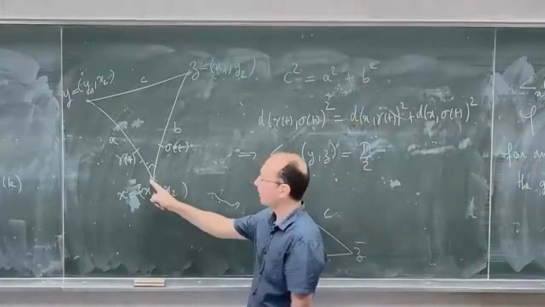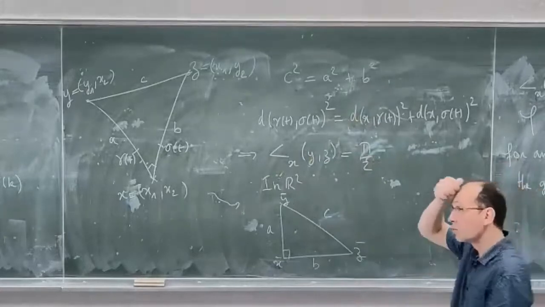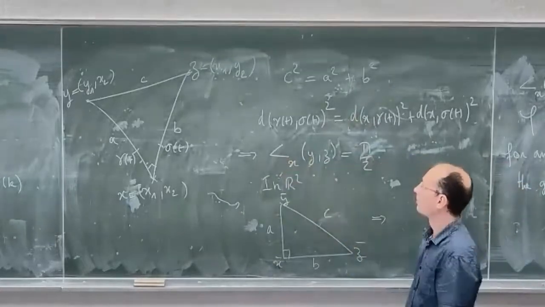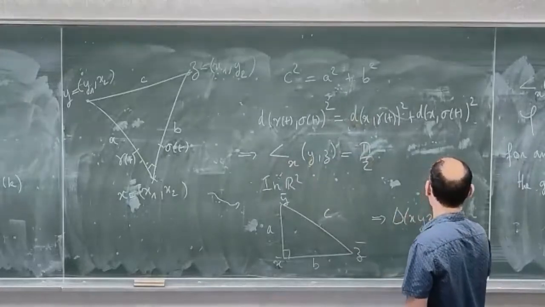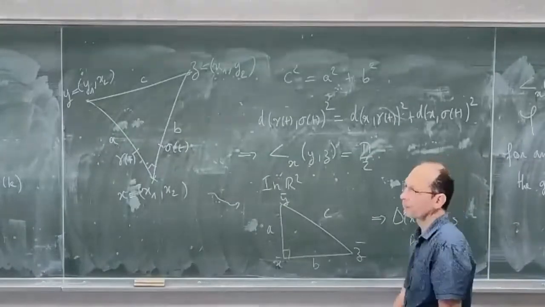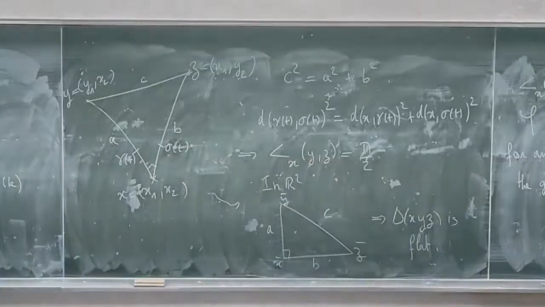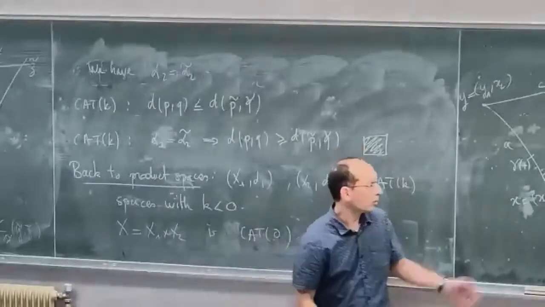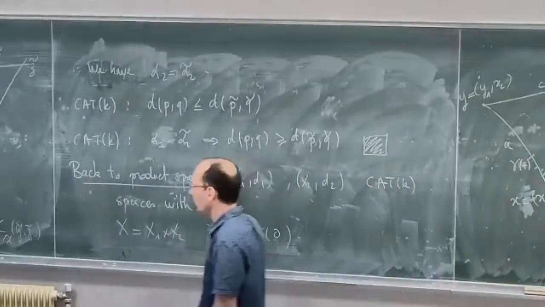The angle at x bar and at x are the same. And from the flatness theorem I just proved, this implies that my triangle x, y, z is flat. So whatever be your metric spaces X1 and X2, if you take the product, somewhere you have some zero curvature in the product, even for arbitrary metric spaces.